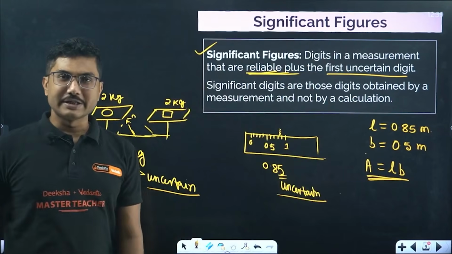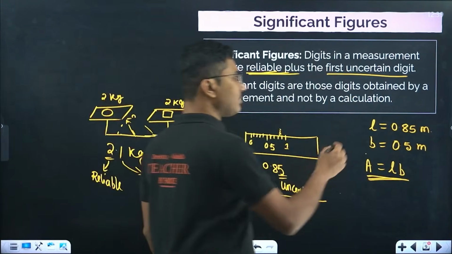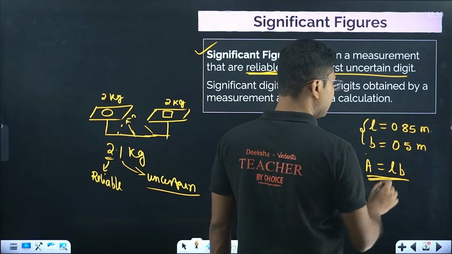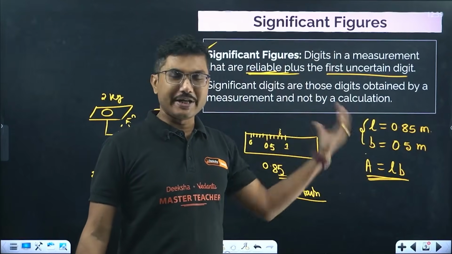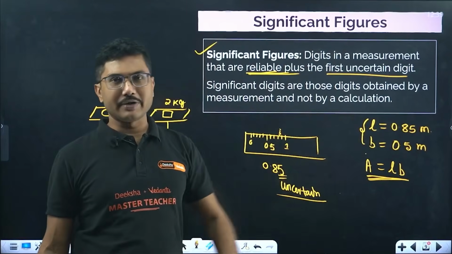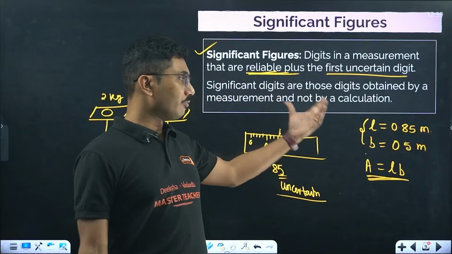Okay, this is a calculated value. Okay, these two are measured. Okay, this is calculated. So when you calculate the area, the value of area will include significant figures obviously, but when we